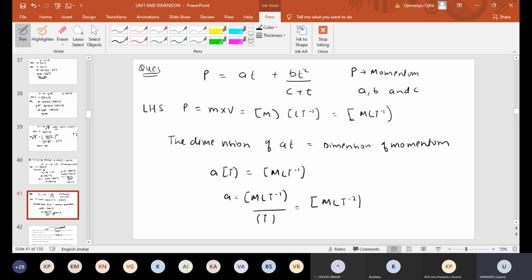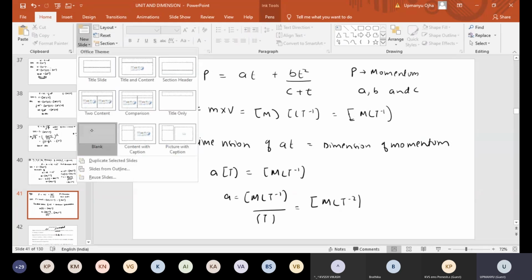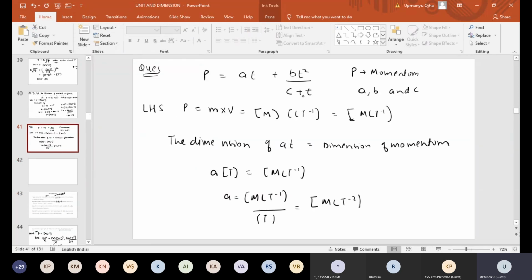Okay, now next is the dimension of C. Just look at this C in this equation, just look at this denominator, C plus T. Now you tell me, when can you add C with T? If the dimension of C is equal to the dimension of time, that is the principle of homogeneity: only the same dimension can be added or subtracted. So if we are adding T with C, the dimension of C should be equal to the dimension of T. Then only we can add C with T.